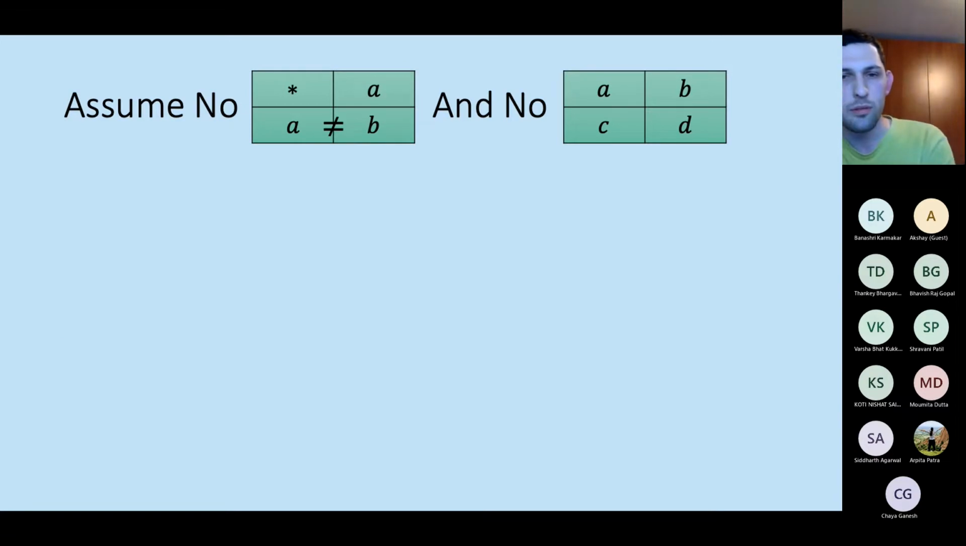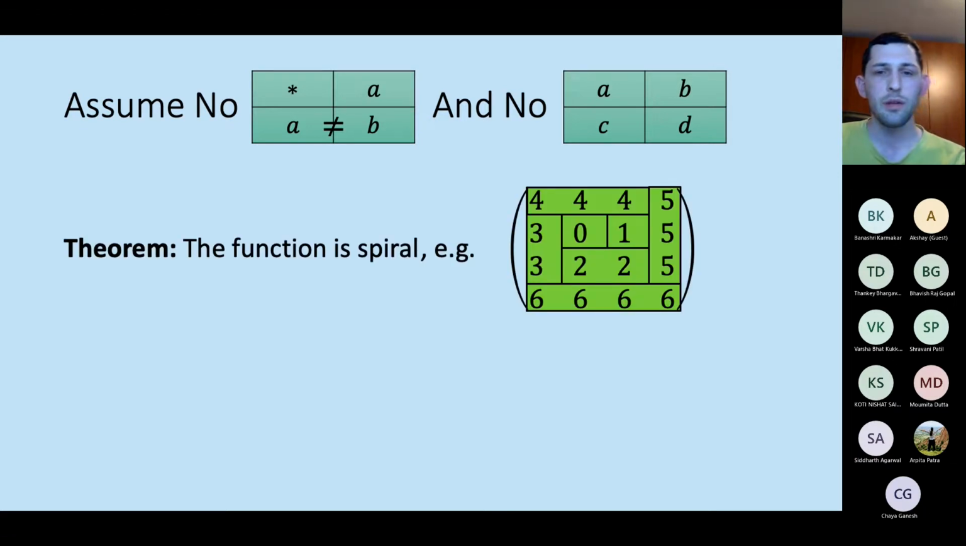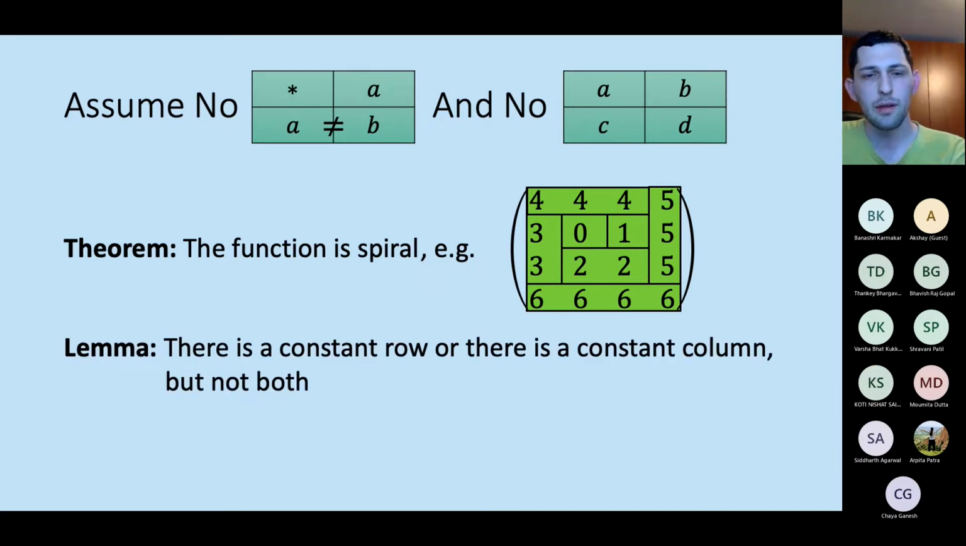Okay, so first I'm going to assume that there is no forbidden submatrix. This is because I want to assume that the function can be computed, and so the attack doesn't work, and this will induce some structure on the function, which I'm trying to understand. But for now, I want to assume that there is also no ABCD, so this potentially forbidden submatrix doesn't appear as well. So I claim now that the function is spiral. For example, it could be of this form on the right. And the main lemma towards proving this is that there must exist either a constant row or a constant column, but not both.